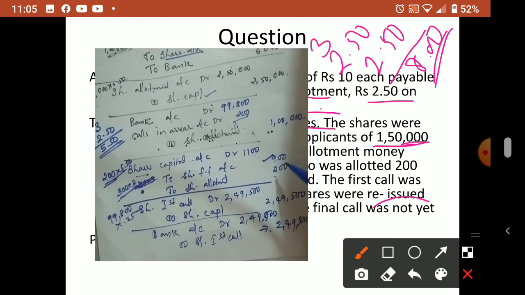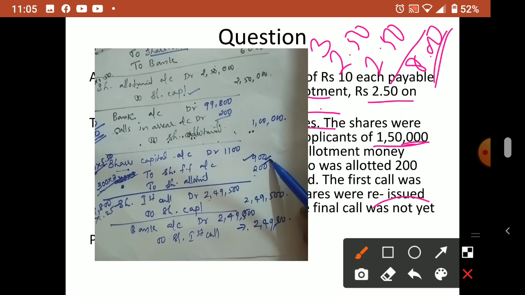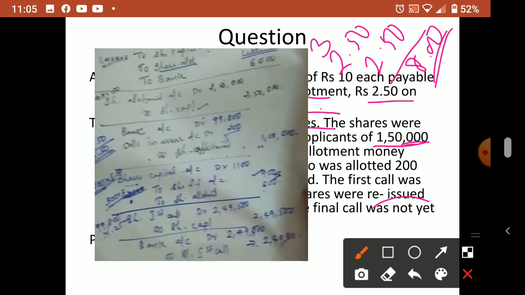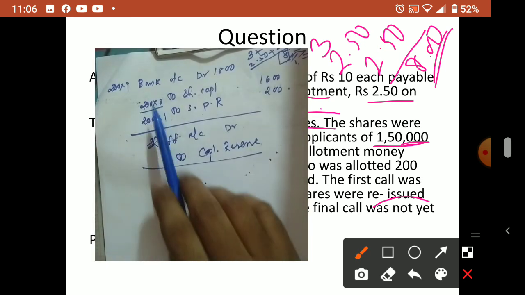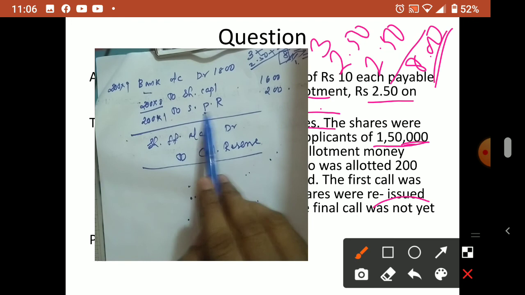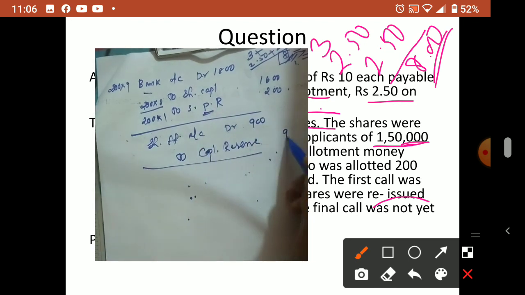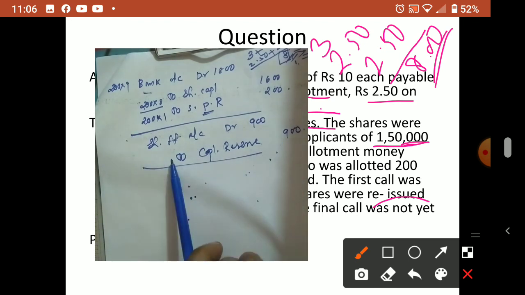So 900 rupees available in share forfeiture account here. On reissue, if any loss or discount is there, we have to minus. Here no reissue discount, only securities premium is there. So directly that 900 we can transfer to the capital reserve. If full shares are not reissued, then the proportionate amount we have to remove. That also we studied last day.